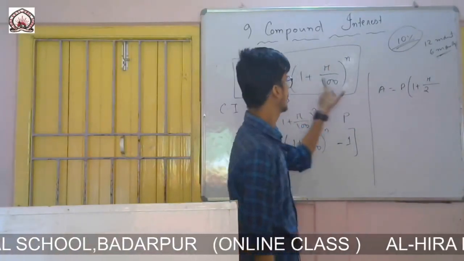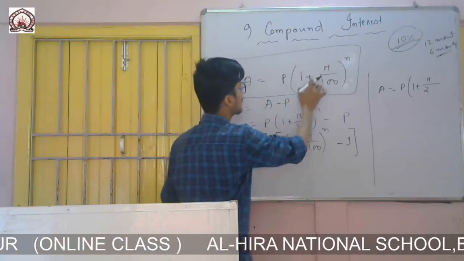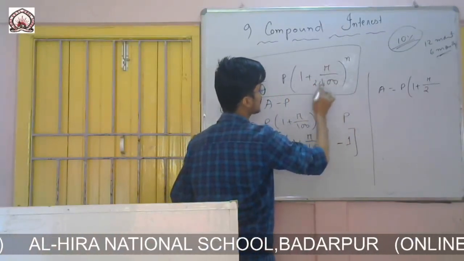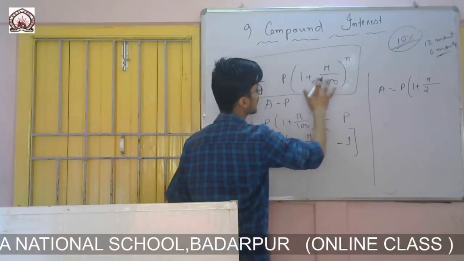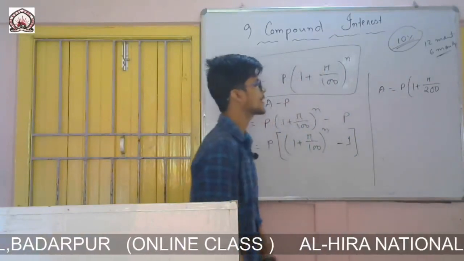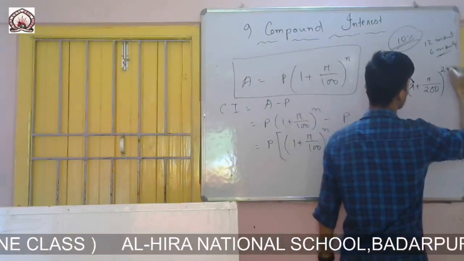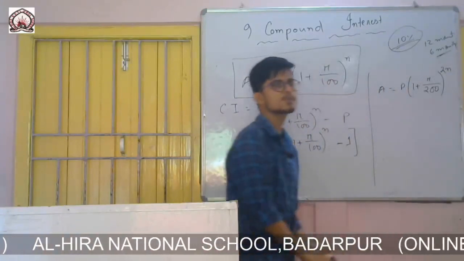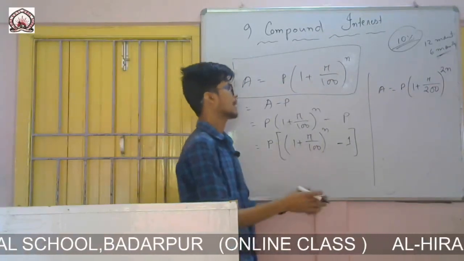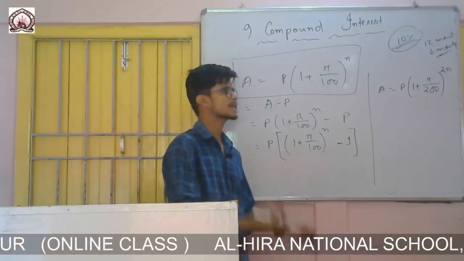Okay. And here it is given 200. The normal formula is P into 1 plus R by 100, and for half yearly compound interest there will be 2, that means 2 into 100 is 200. So directly I can write the formula: amount equals P into 1 plus R by 200 to the power 2n. So why have I written 2n? Because 1 year is equal to twice a half year.